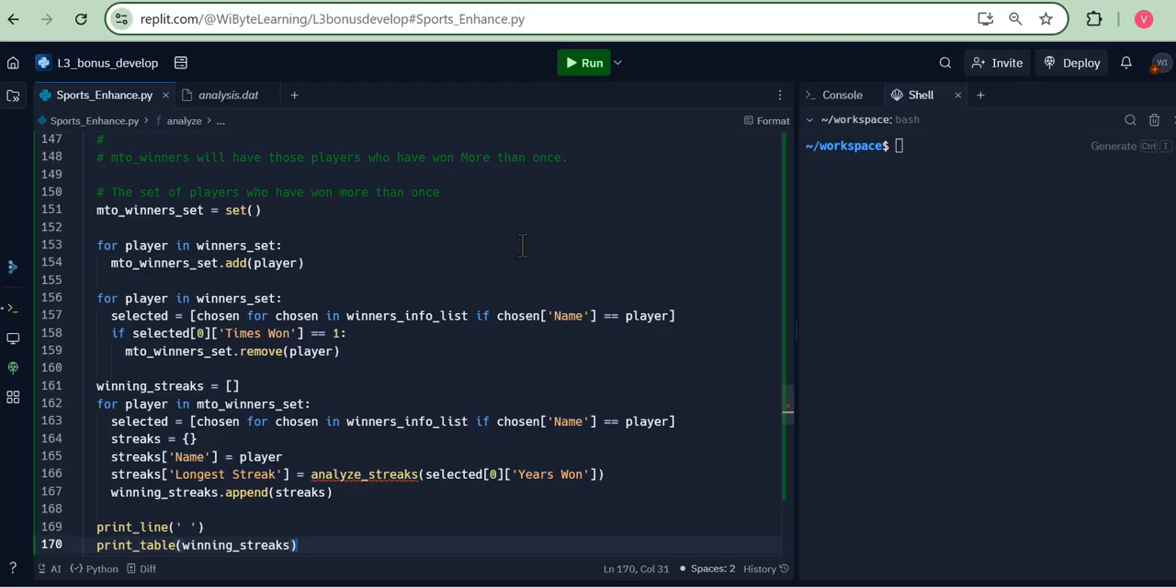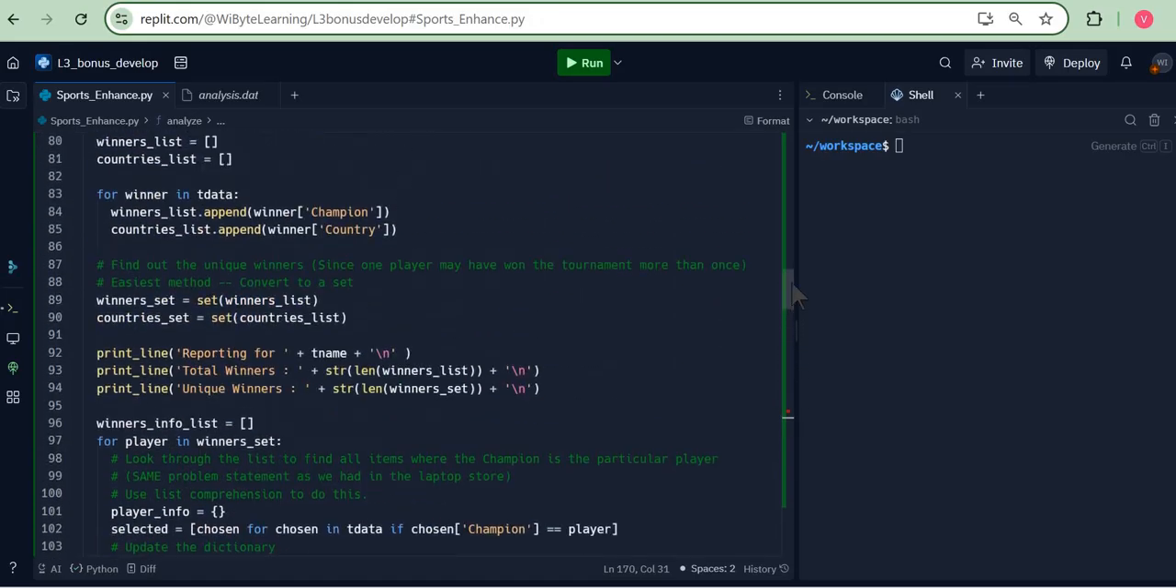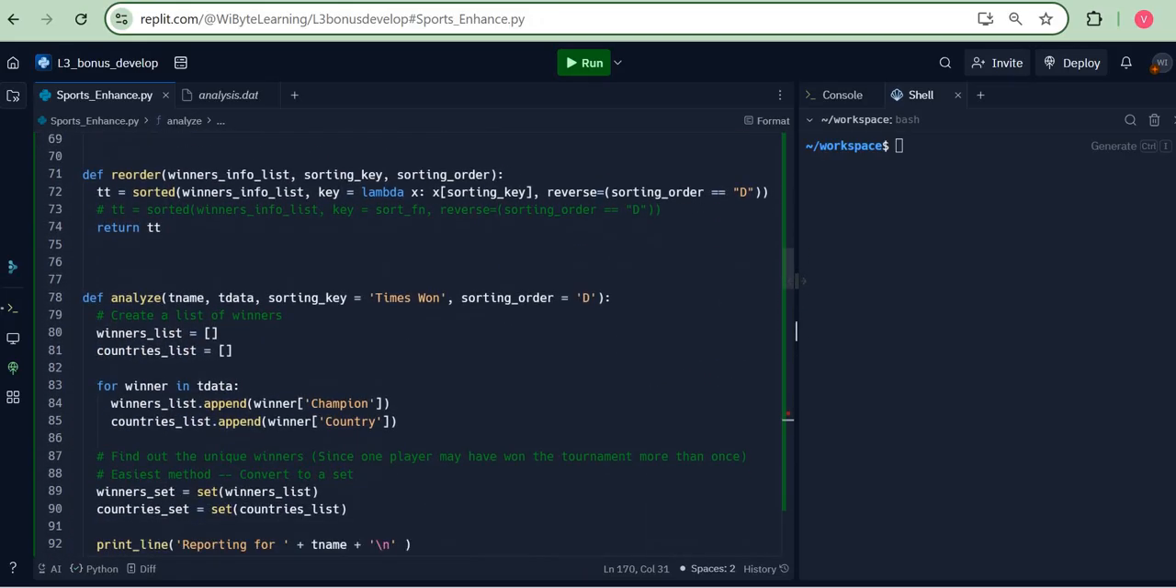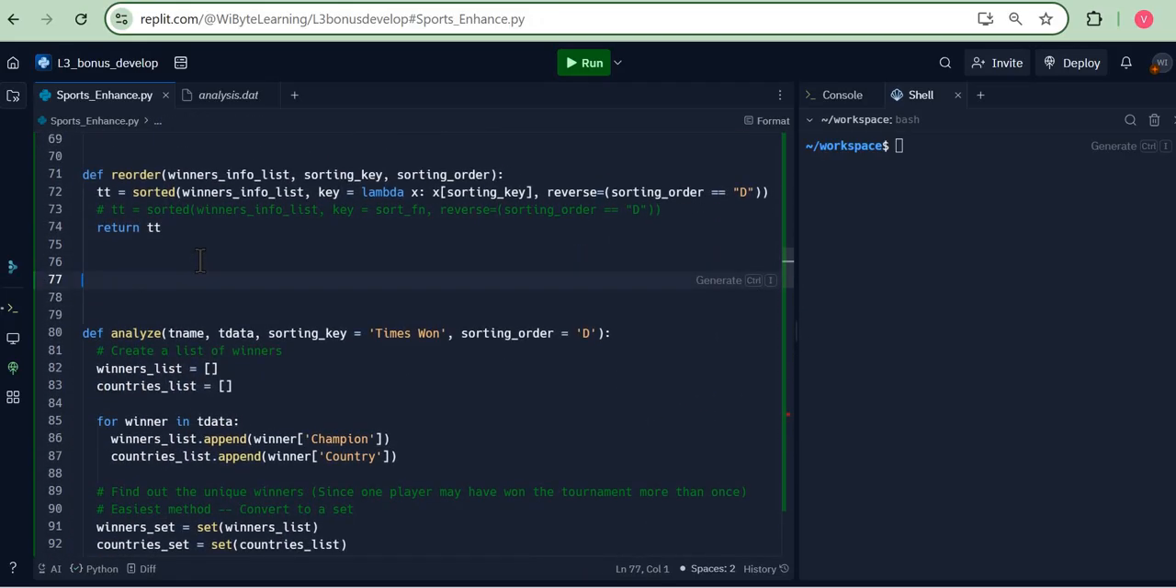So I'm going to get back to my code. Of course, I need a function here called analyze streaks. So I will just go and create that function. Let me just do it right here. So I just go and say def analyze_streaks.